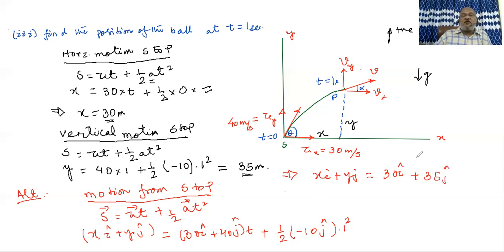If you balance it, now you can clearly see that the LHS says x i cap plus y j cap equal to 30 i cap plus 35 j cap. Now balancing the terms containing i cap on left and right, and balancing the terms containing j cap on left and right, we know that implies x equal to 30, of course, meters, and y equal to 35. The same answer you are getting here, no problem.